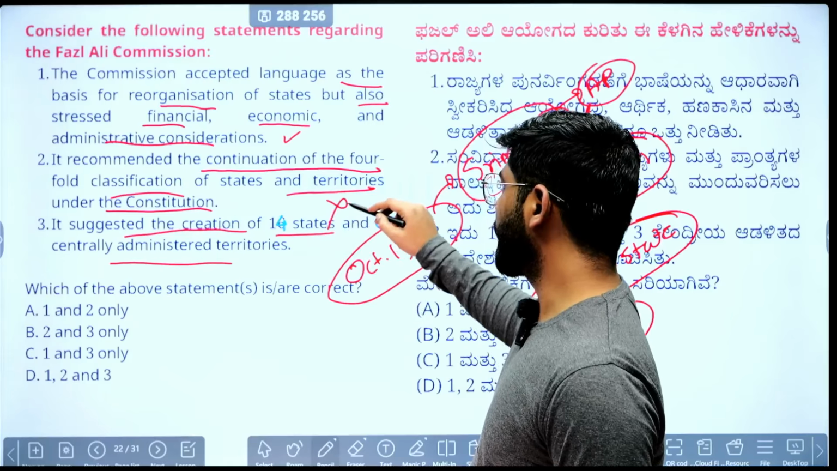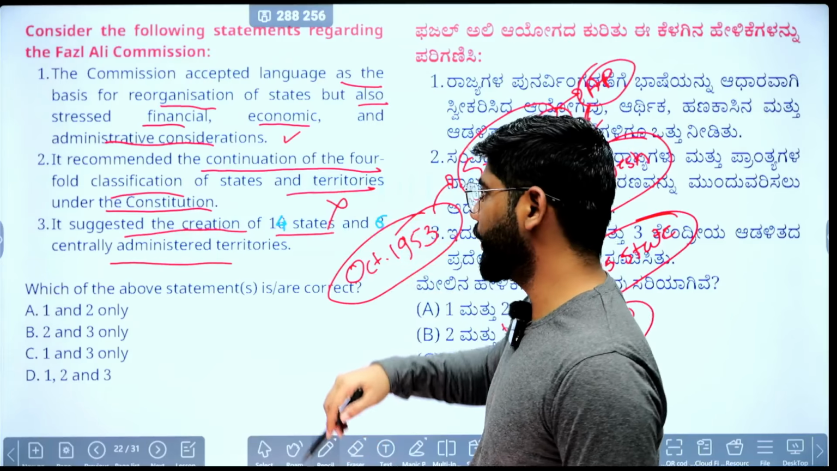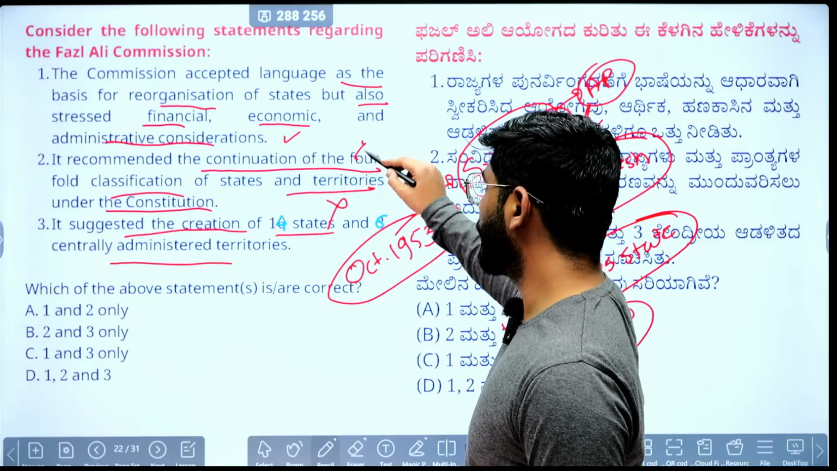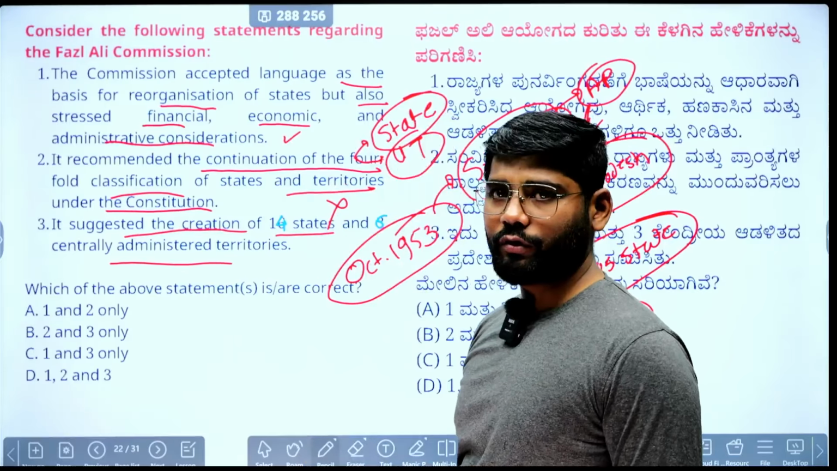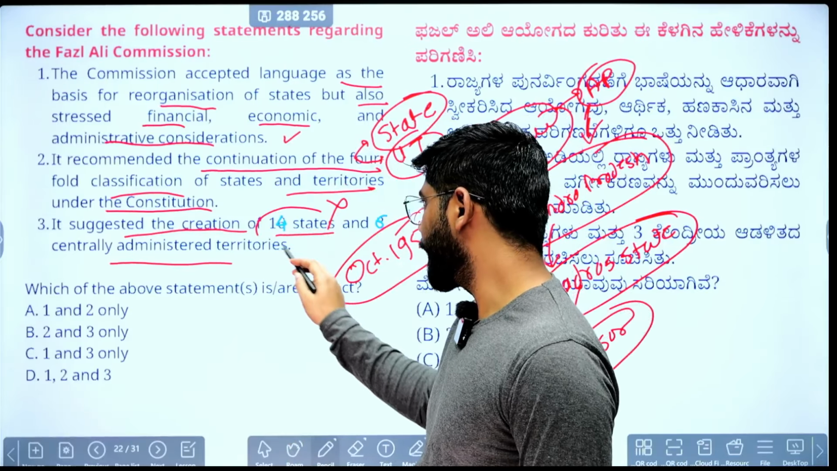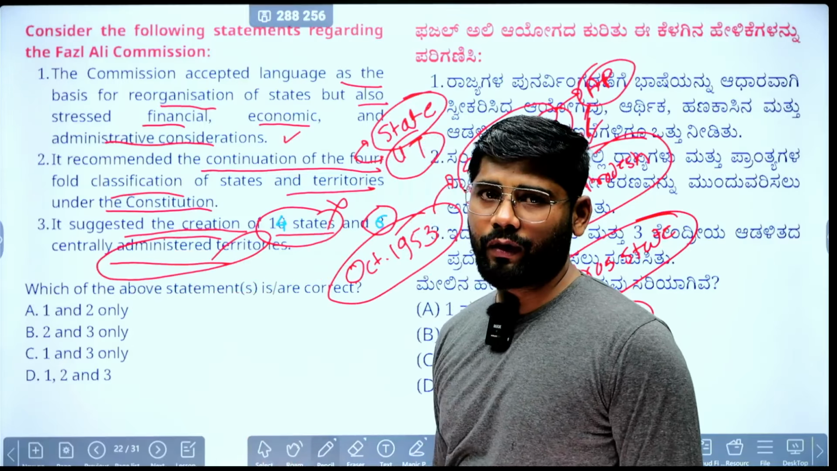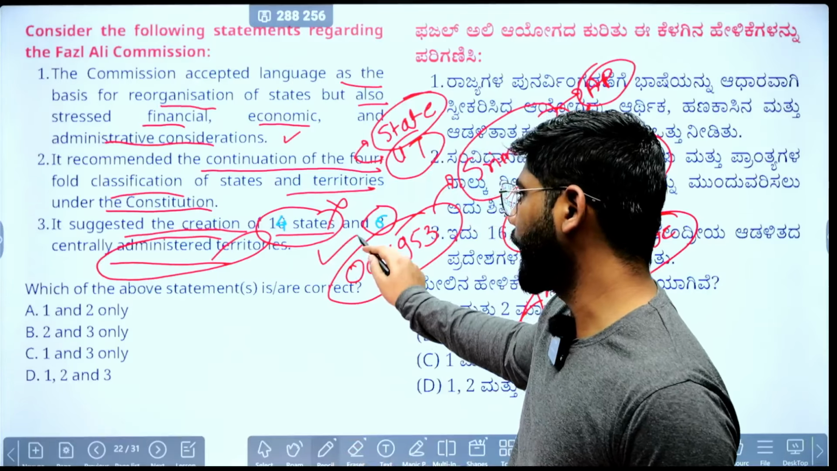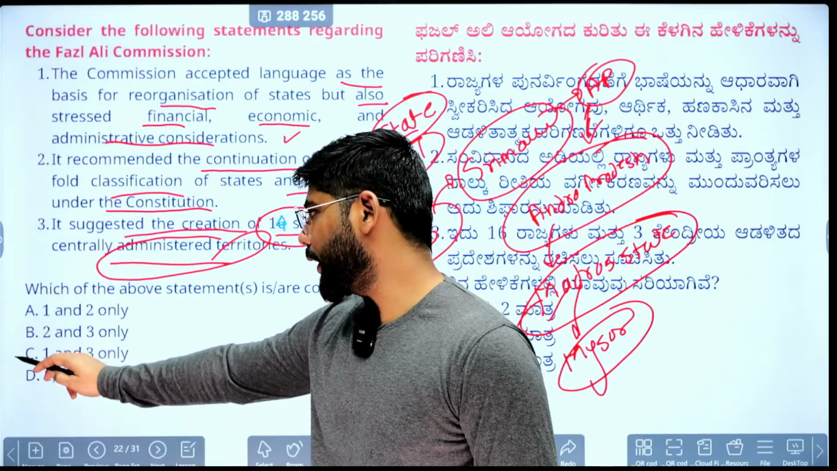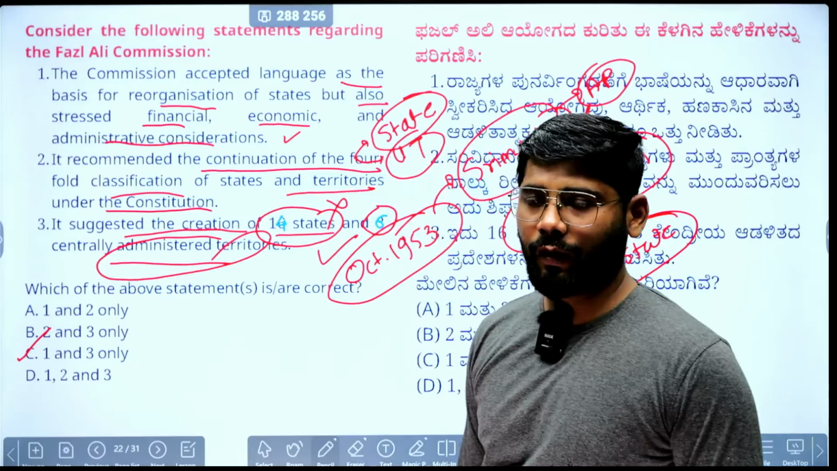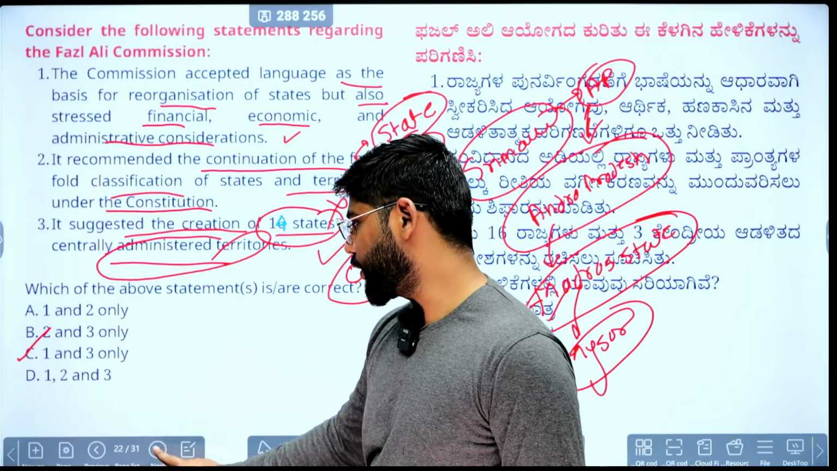Second: recommended continuation of the four-fold classification of states and territories? No, it recommended abolition of the four-fold classification. Instead, it proposed a two-fold classification, that the territories of India should be divided between states and union territories. It also suggested creating 14 states and 6 centrally administered territories, that is, union territories. So the third statement is correct. The correct answer is C, that is, statements 1 and 3 are correct. We'll move toward the next question.